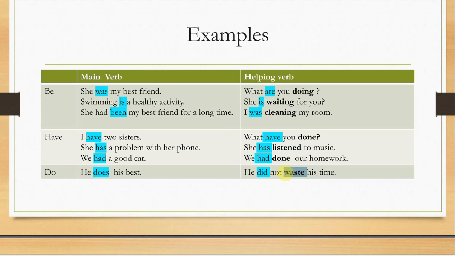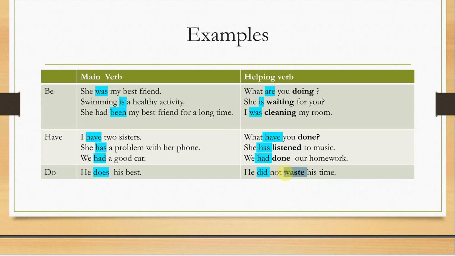And if you see, after do, does, and did, we use the base form of the verb. It means we use the verb with no additions or change. For example, "he didn't wasting" is wrong, or "he didn't wasted" is wrong. So please don't say "I didn't went out," it's wrong. Say "I didn't go out." Don't say "what did you did," it's wrong. Say "what did you do?"